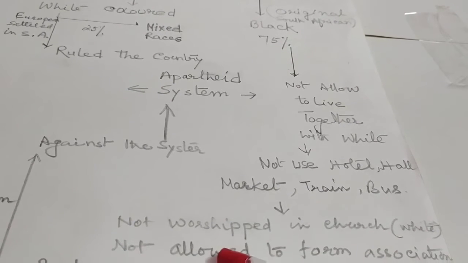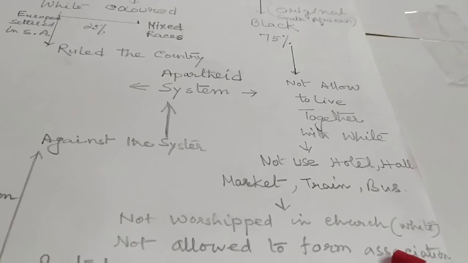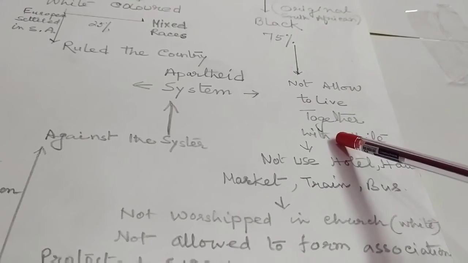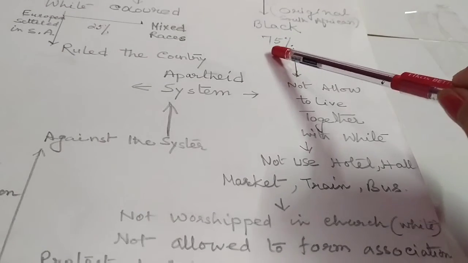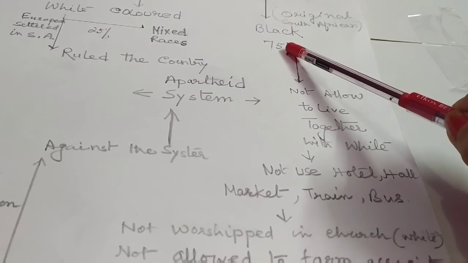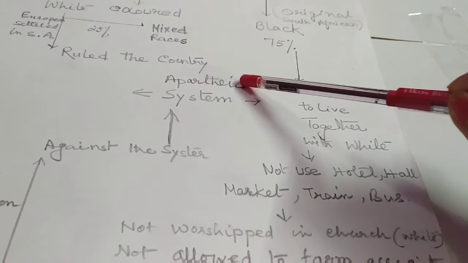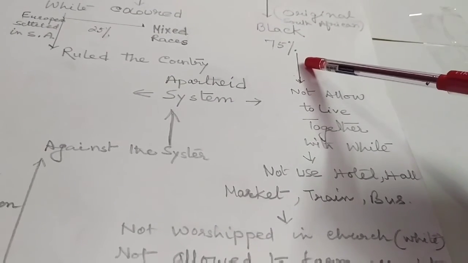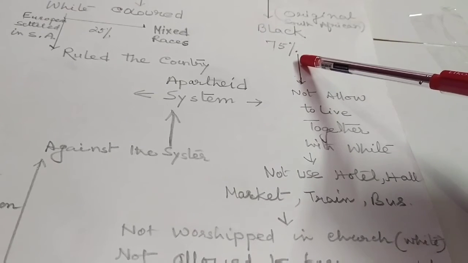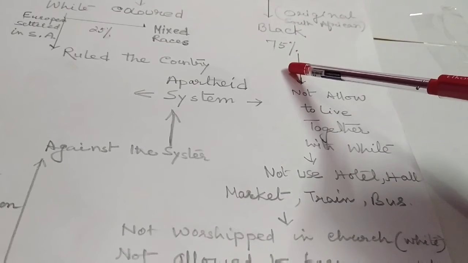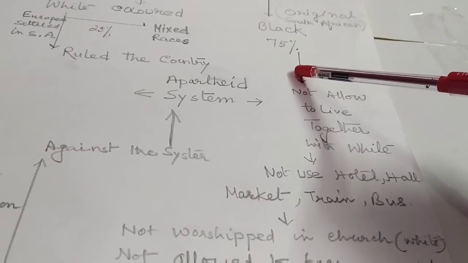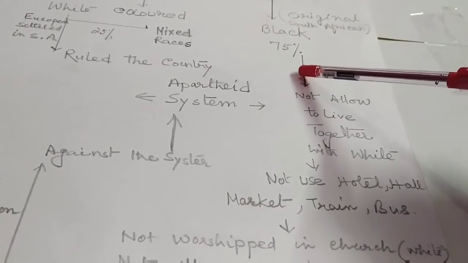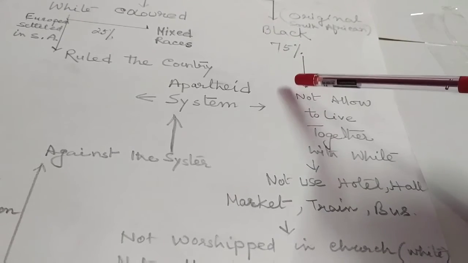They were not allowed to form associations. Even though they live in their own country and are 75% of the population, the apartheid system never allowed them to make their own party or their own rule or system. Just like the Britishers did to us in India before Independence.